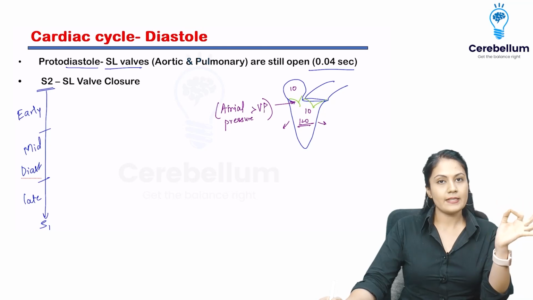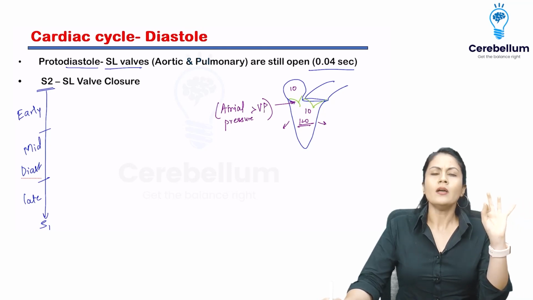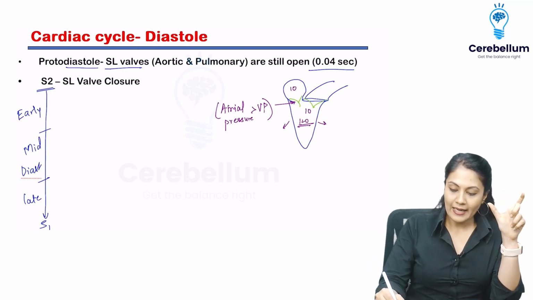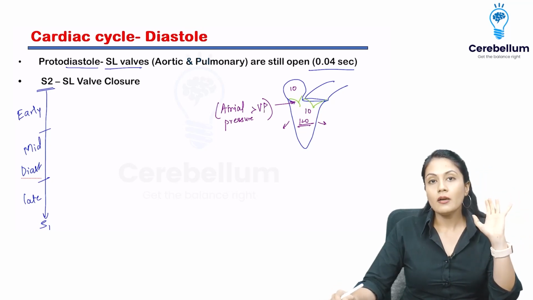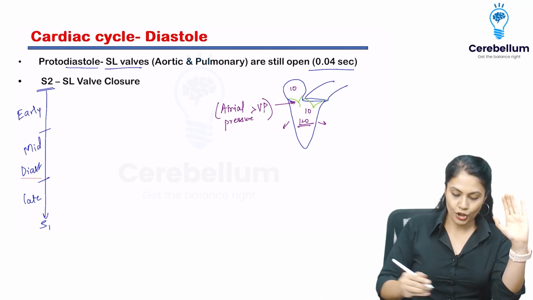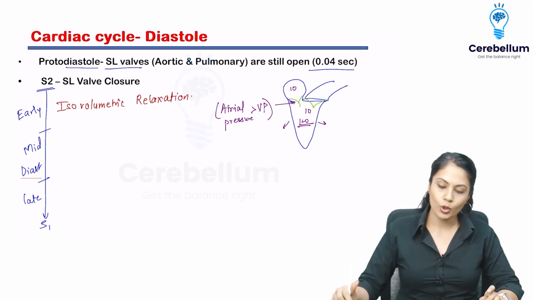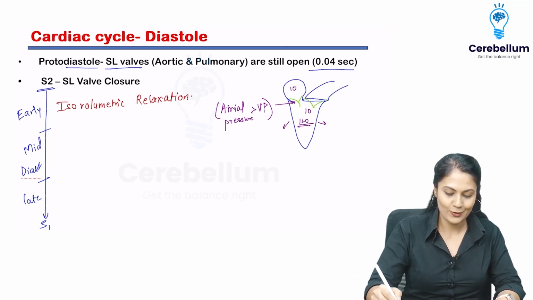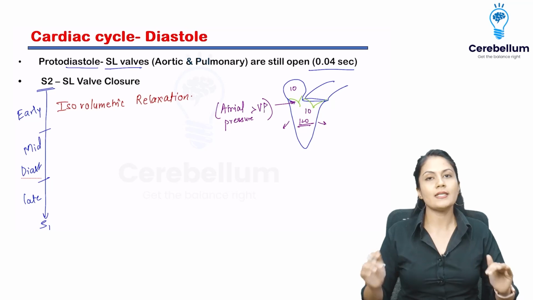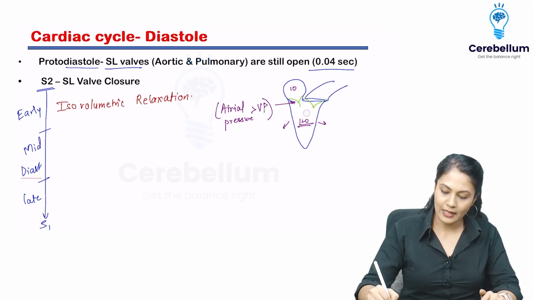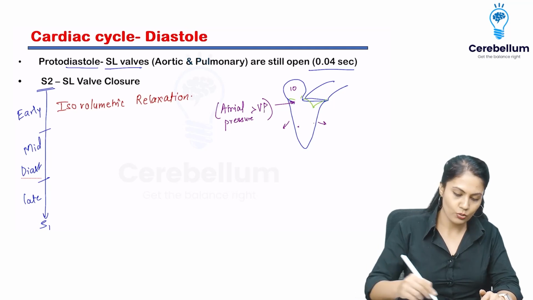But still, if it is 10 and 10, the AV valve will not open. During this phase, the early phase, the relaxation started to occur, but please remember, the volume in the ventricle has not changed. So again, this phase will be called an isovolumetric phase, but at this time, the ventricles are relaxing, and that's why I'm going to call it isovolumetric relaxation. At the end of isovolumetric relaxation, eventually the pressure inside the ventricle will become 9, 8, 7, 6, 5, 4, 3, 2, 1 like that, and finally this AV valve is going to open up, right?